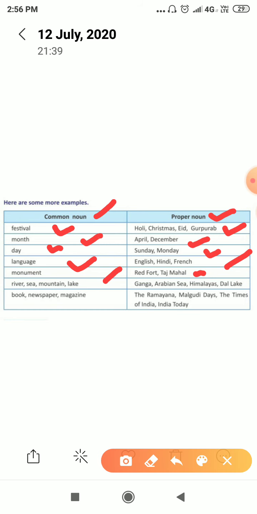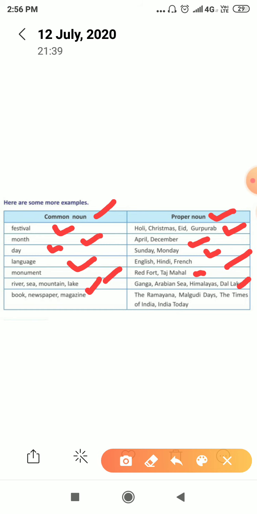And next is river, sea, mountain, lake. All these, river, sea, mountain, lake, whenever we are not talking about their names, these are common nouns. And whenever we are talking about them with their names like Ganga, Arabian Sea, Himalaya, Dal Lake, that is a proper noun.